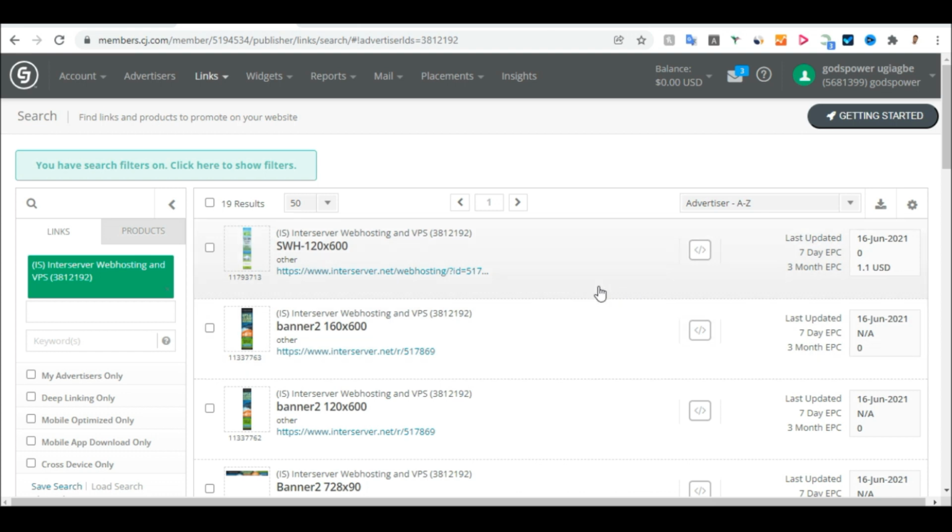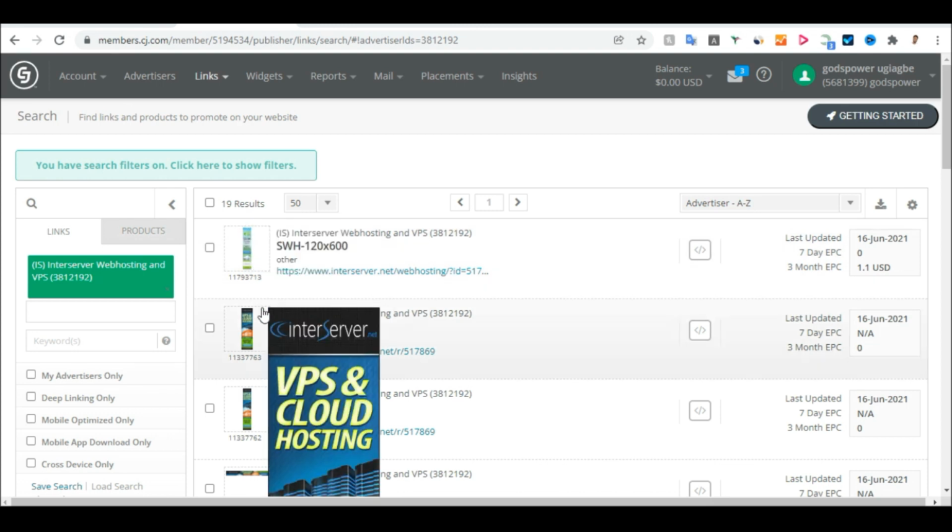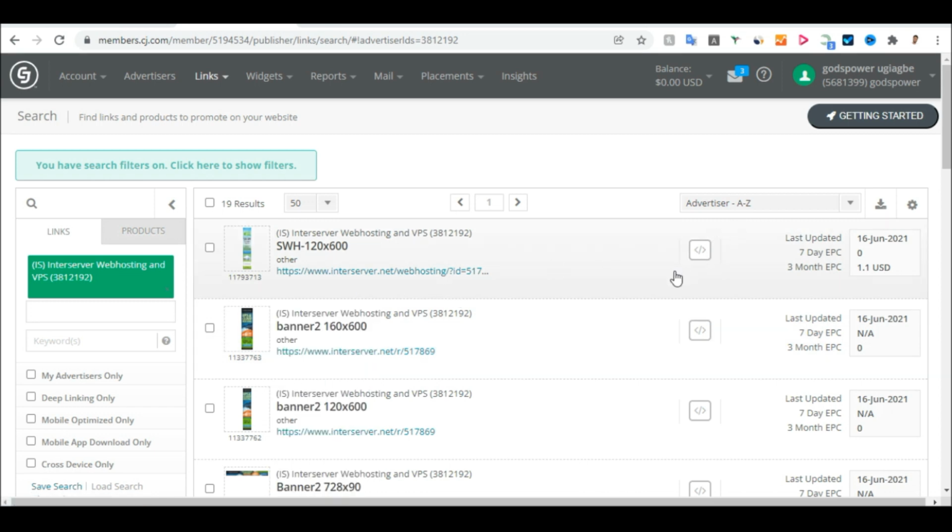Click on any one of them that you wish. If you want to paste the HTML code on your website, that is where you need all those banners. So you can see they are all banners, but we just need a clickable link. So you need to click on this section.